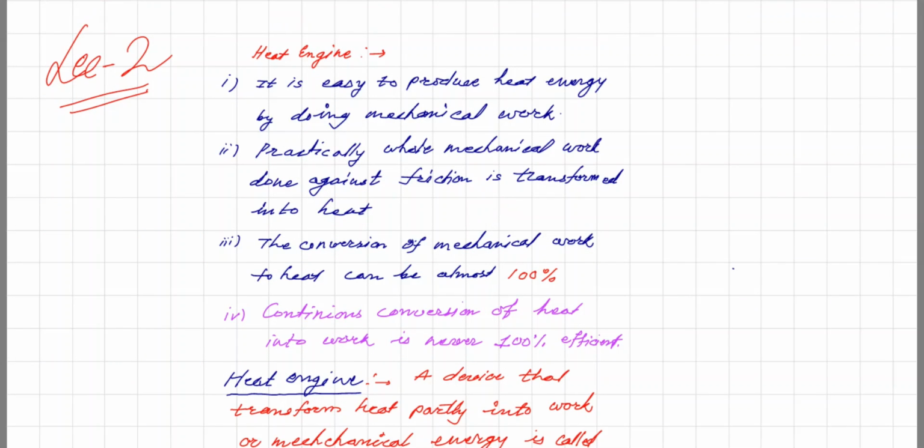So dear students, we are talking about the heat engine. We all know very well that if we rub the hands, due to friction, heat energy is produced. So if you do mechanical work, then that mechanical work is fully converted into heat. But the converse is not true. That means 100% of heat energy cannot be converted into work. That is the most important thing.